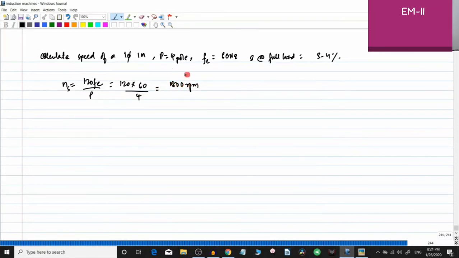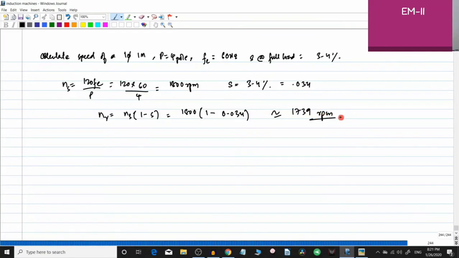So now your full load speed will be close to this value. Slip is equal to 3.4%, which is equal to 0.034, right? So you already know how to find the value of Nr. Nr is equal to Ns into (1 minus S), right? So this is equal to 1800 into (1 minus 0.034), and this value will be 1739 RPM. Okay, so this is a very simple numerical. This is just to show you that the equations are valid.